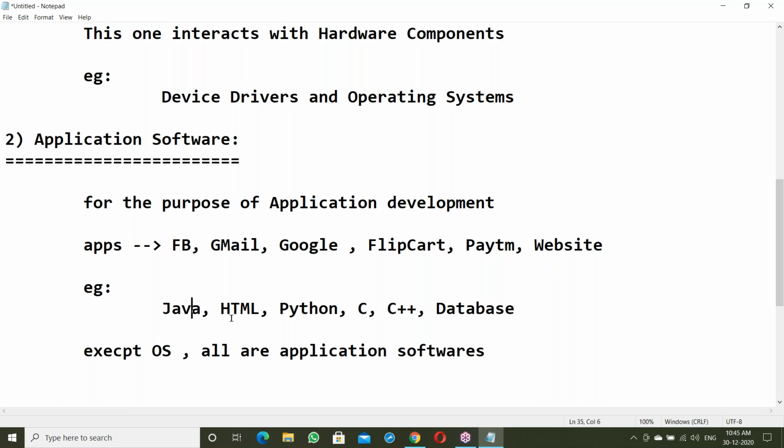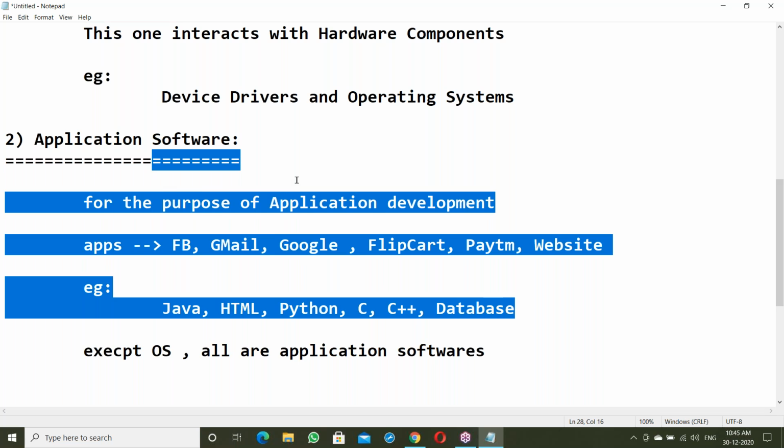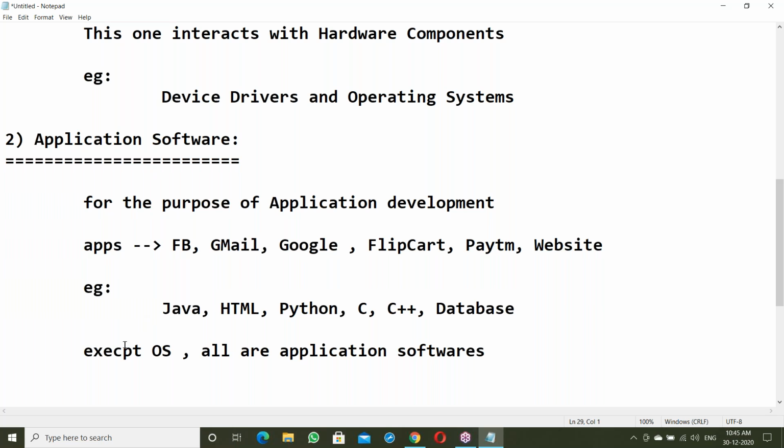Like Java, HTML, Python, C, C++, database, Hadoop, SAP ERP, Oracle ERP, AWS, DevOps, .NET, and maybe testing tools like this. All of these things come under application softwares. Except OS, everything is application software. Java comes under application software.